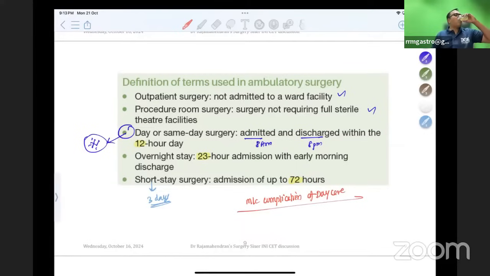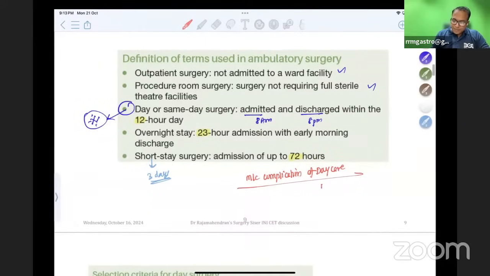Yes, anybody? What is the most common complication of daycare surgery? Nausea and vomiting. Nausea and vomiting is one of the most common causes to retain the patient for 12 hours, or even more than 12 hours. I am retaining the patient in my hospital because the patient is having nausea and vomiting. I need to discharge within 12 hours, but I'm unable to because of nausea and vomiting. Therefore, the most common cause to retain the patient in daycare surgeries is nausea and vomiting.